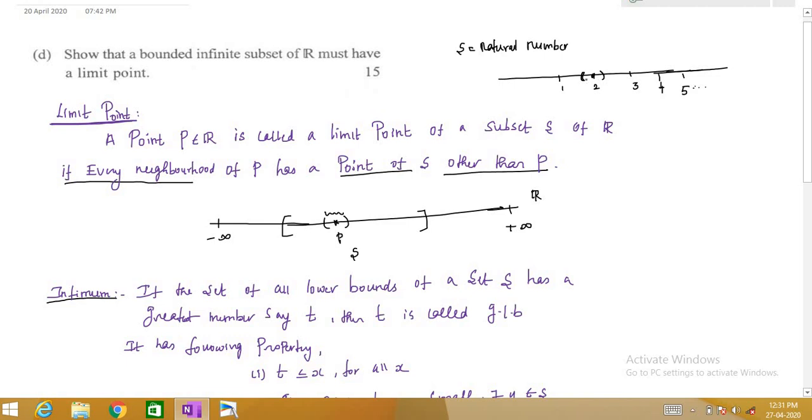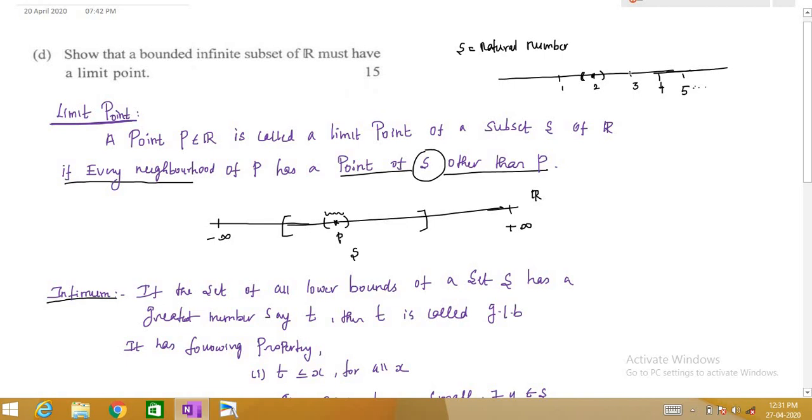There are some points, it may be 1.8, 1.9, 2.1, 2.2 will be here, but there is no point of S, because S is our natural numbers. So in this neighborhood there is no natural number, therefore this point is not a limit point, right?